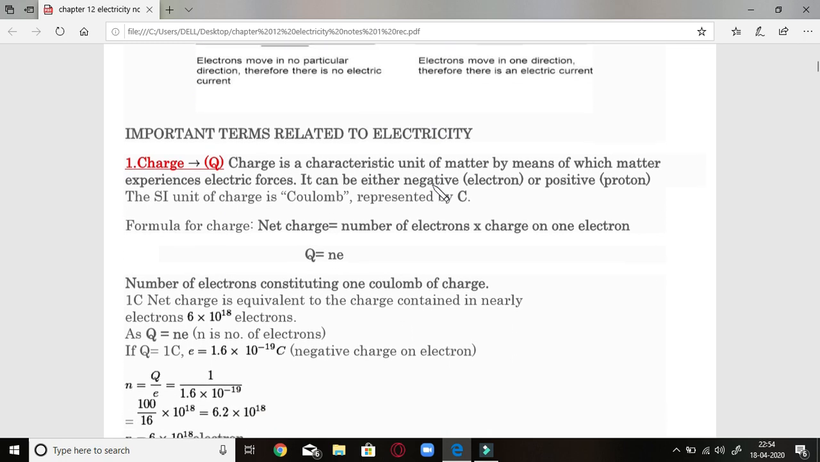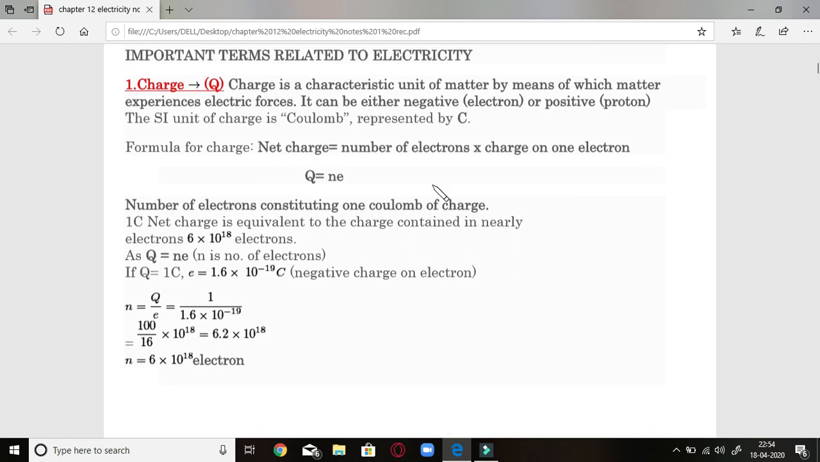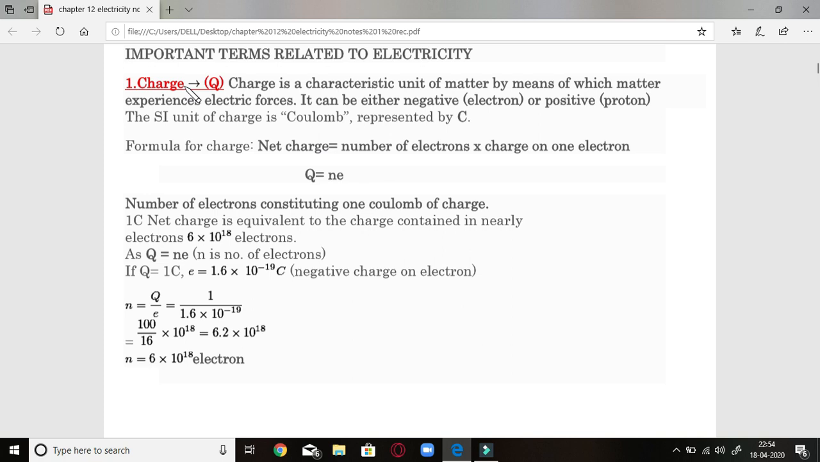Let us see some very important terms related to electricity. First of all is charge, which is represented as capital Q. Charge is nothing else but a characteristic unit of matter by means of which matter experiences electrical forces.